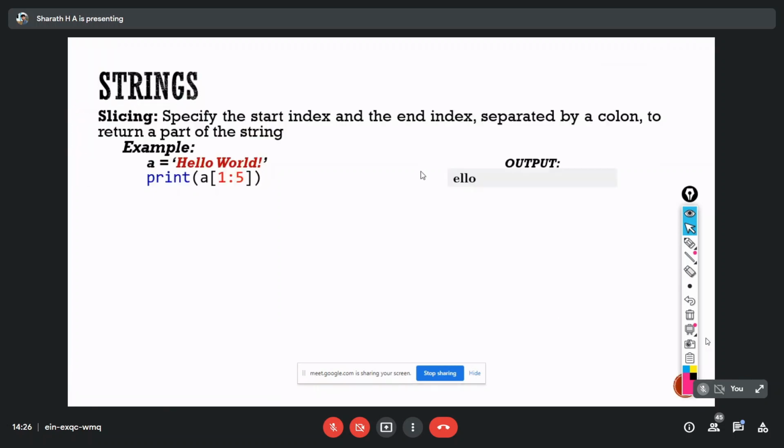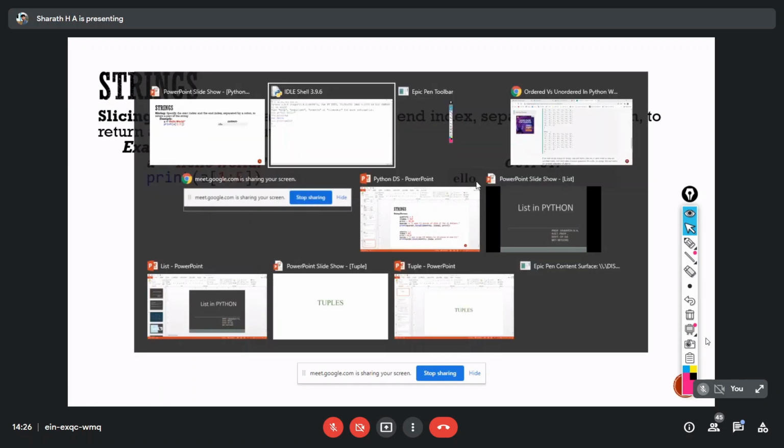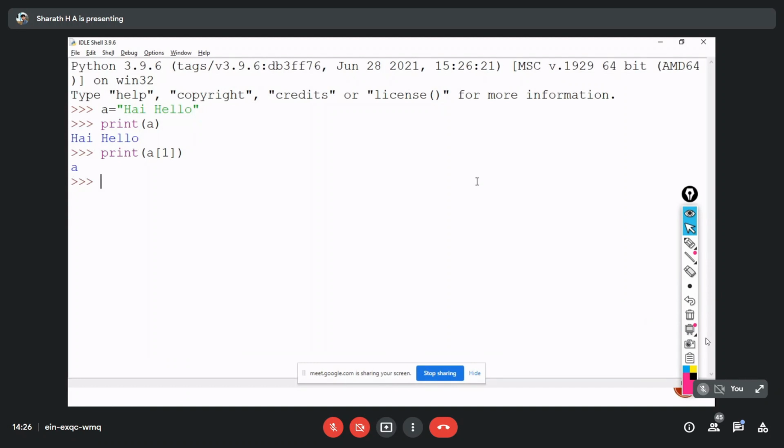Before that, I had this output here. At the first position I have e, second position l, third index is l, at the fourth index I have o, and in the fifth position I have a space, which you couldn't see, so I will show it in the output. Print a of 1:6. Now if I run this, you can see the index of a is 1.